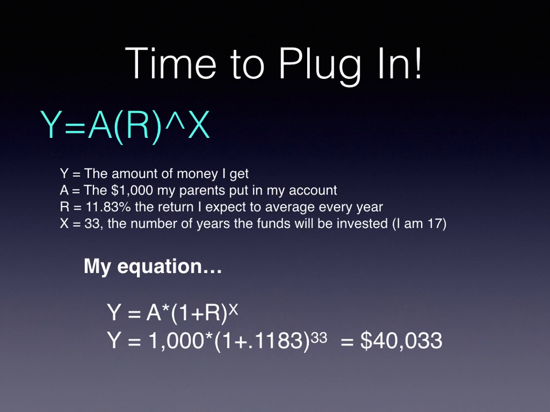So in the tree example, r was 2 because it was doubling every year, and with the S&P account, the money will only increase 11.83% each year on average, so r becomes 1.183. Basically, I earn interest every year on the original investment plus the interest that I received in previous years.